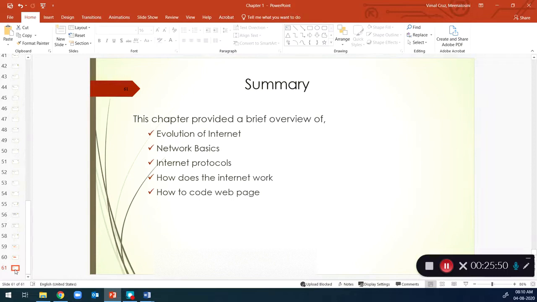To wrap it up, in this chapter, in 5 different sections, we have discussed the evolution of the internet, network basics, internet protocols, how the internet works, and markup languages. In the next section I'm going to explain how to write, how to code, your first web page. Okay, see you in the next section.